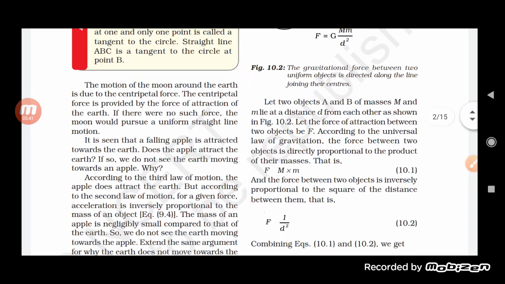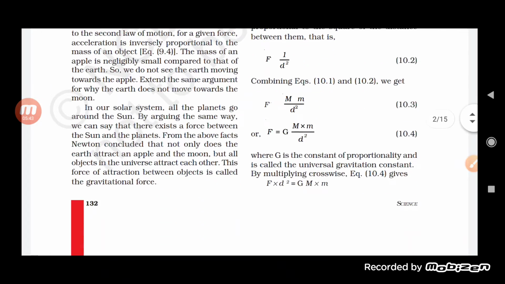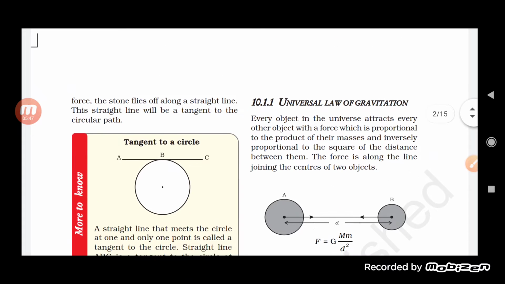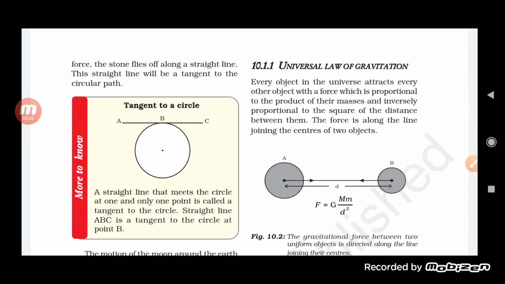So this is how gravity actually works. In the solar system, students, you will find that every object attracts every other object. And this led to the foundation of another law, which we call the universal law of gravitation.